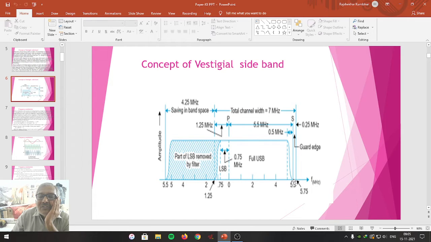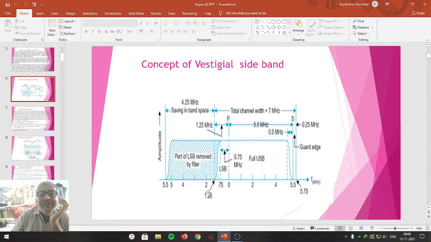Therefore we have to consider 5.5 megahertz. After that, a 0.25 megahertz guard band is used. So totally it is 5.75 megahertz plus 1.25, that is 7 megahertz from this to this. 7 megahertz bandwidth is generated.